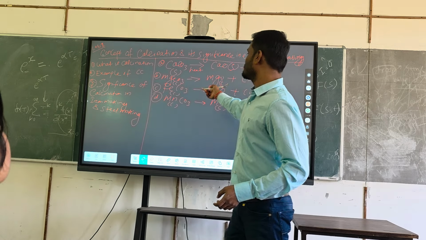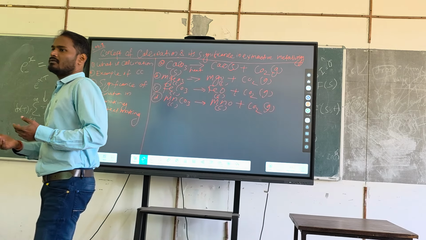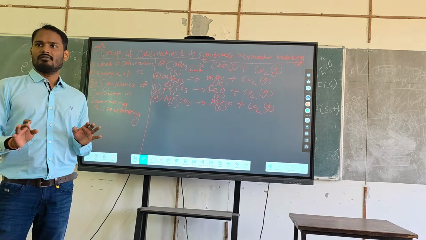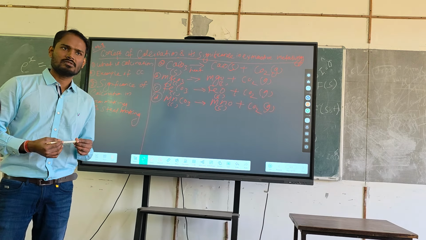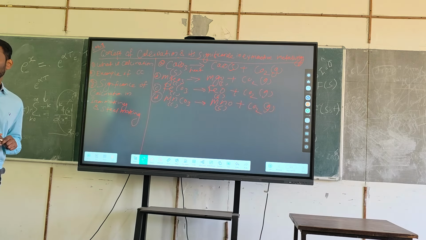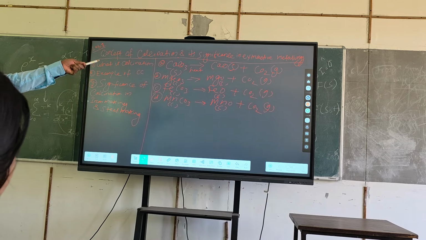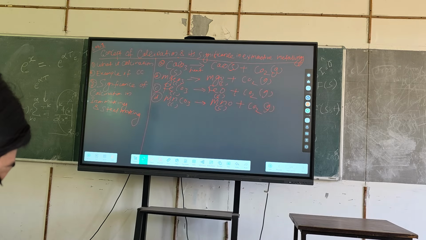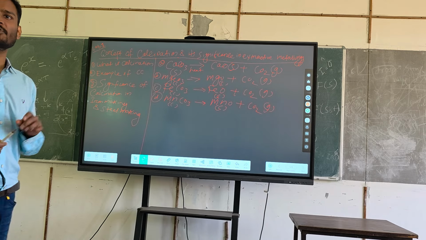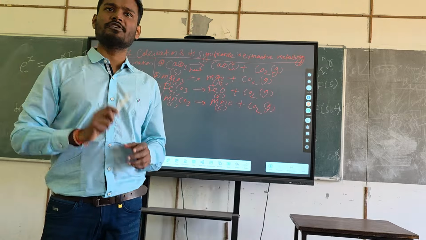I'm writing C, it's fine, but some people write C for solid, or S, you can write, no problem. C or S, same thing. Can you tell me, by looking at this reaction, is it a solid state process or a liquid state process? Solid state process, because reactant is in solid and product is also in solid.